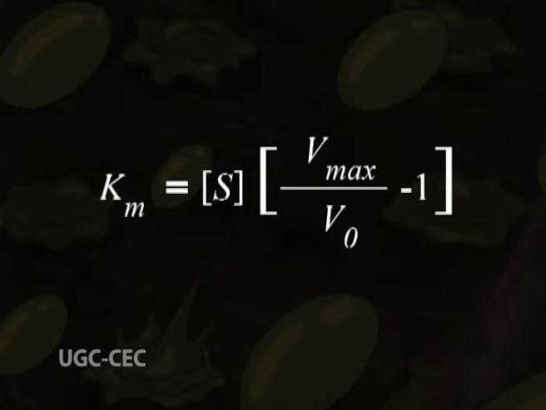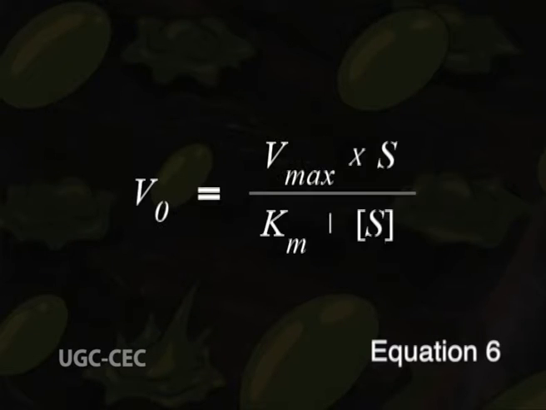Upon rearrangement, Km is equal to S into whole brackets Vmax divided by V0 minus 1. This is equation 7. Equation 6 is called the Michaelis-Menten equation.